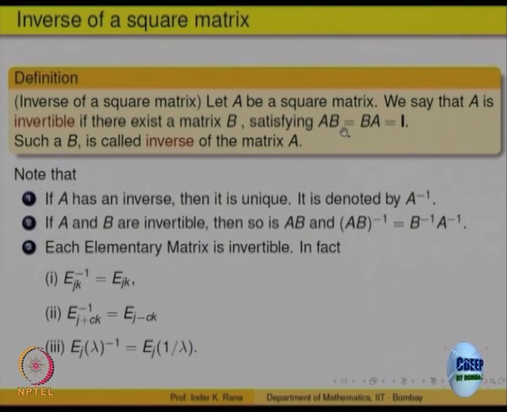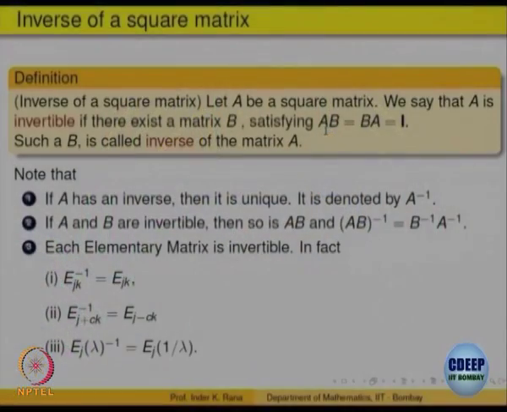So, all elementary matrices are invertible matrices, and keep in mind our definition of invertibility. It says there is a matrix B such that A into B is the same as B into A is equal to identity. Later on we will see other definitions of invertibility also. But we are starting with a definition that, like numbers, for every non-zero number alpha there is an inverse 1 over alpha, alpha times 1 over alpha is equal to 1 over alpha times alpha equal to 1.